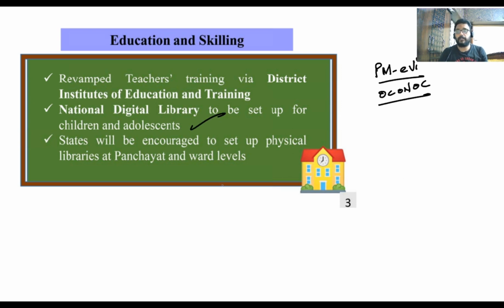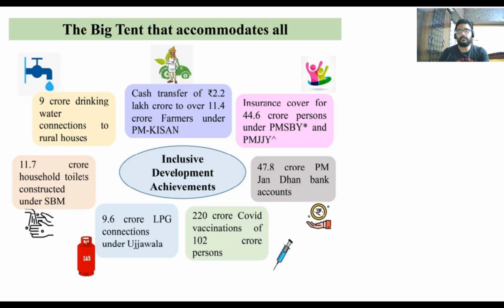States will be encouraged to set up physical libraries at panchayat and ward levels. This is to skill, upskill and reskill the citizens of the country so that they can be educated across all the sections. The big tent that accommodates all.